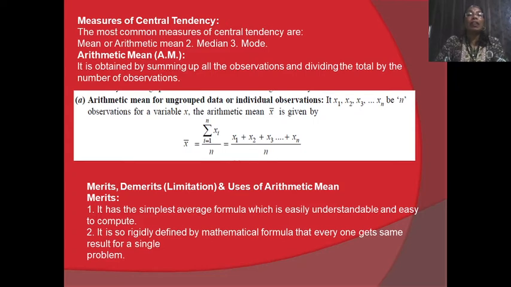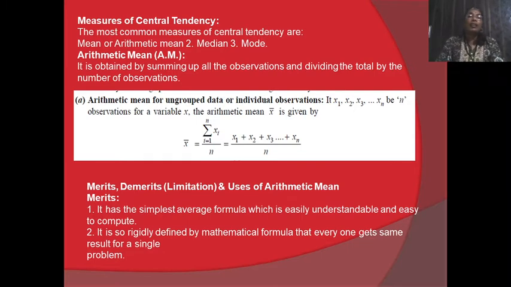X bar is given by the summation of all x divided by n, the number of observations. So for the calculation of arithmetic mean we sum all these values, x1 plus x2 plus x3 plus up to xn, and this entire summation is divided by n. This is nothing but the arithmetic mean, or mean value, of the given observations.